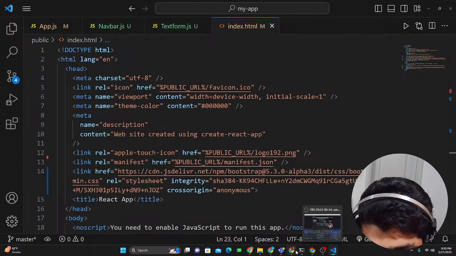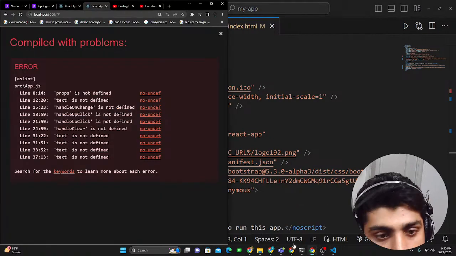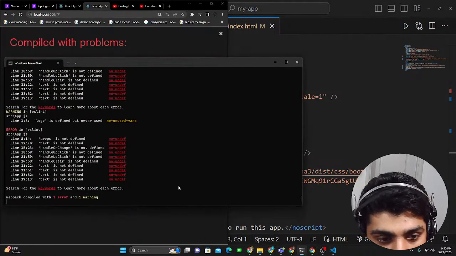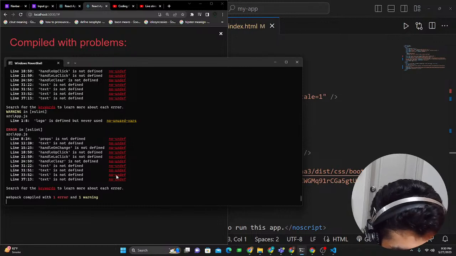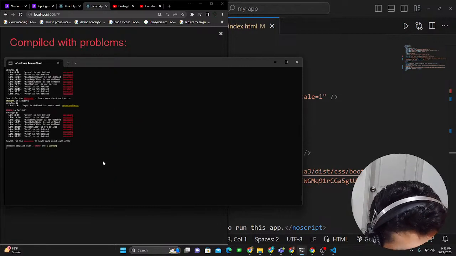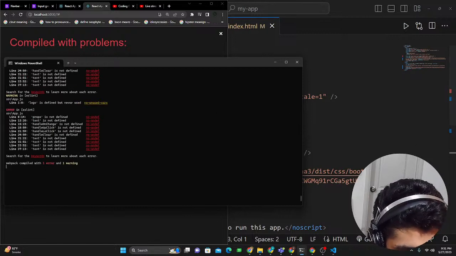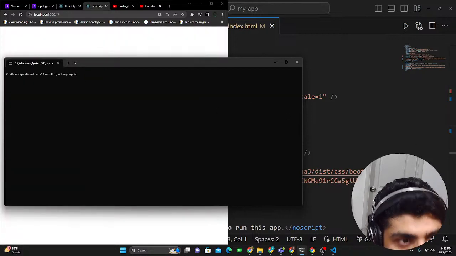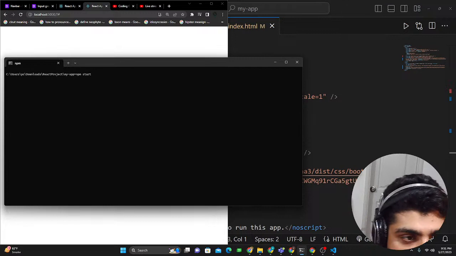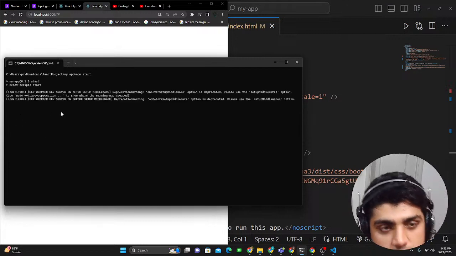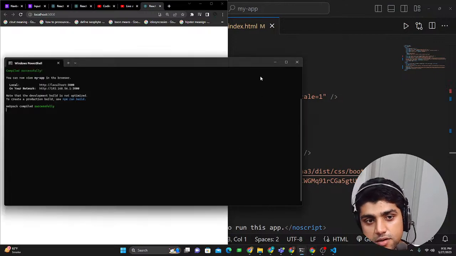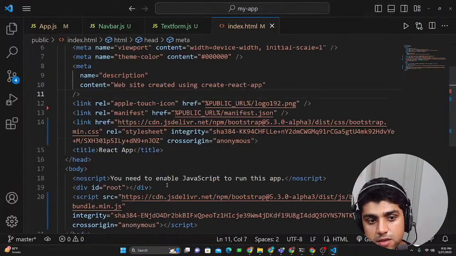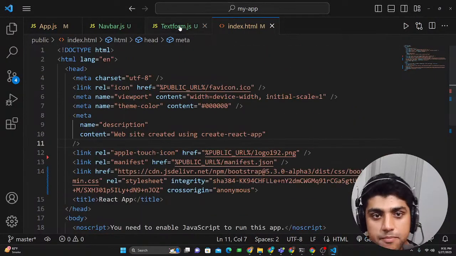Okay, so let's go back to my app, and I'm just gonna rerun it because it sometimes gets stuck. So I'm just gonna press Control C, and run the application again, npm start, and it should run as another instance. Okay, now perfect. See, it's just blank. That's exactly what I expected because right now I didn't import any component.